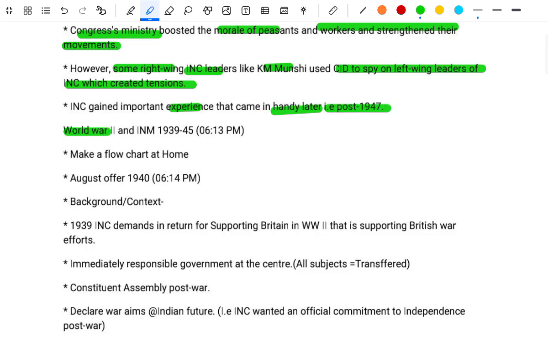World War II and the INC, 1939 to 45. The work of flow chart at home. The August Offer of 1940. Background slash context.